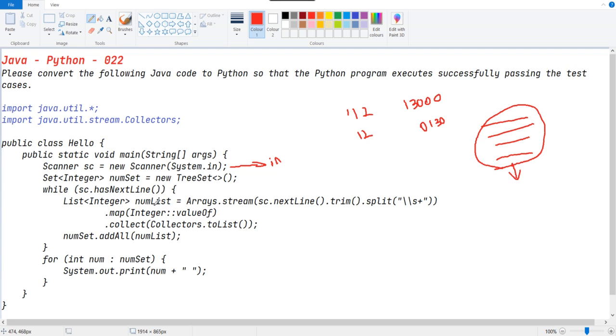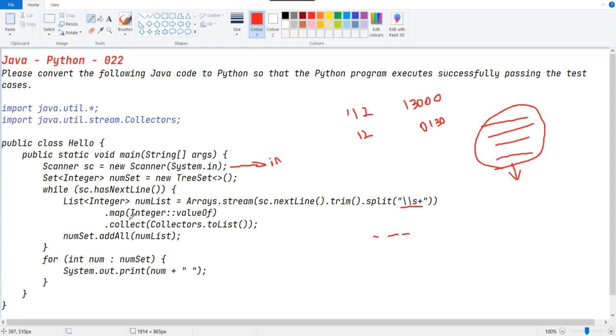Inside this while loop they are getting all those values which are separated by multiple spaces, which is nothing but a single space, double space, new line, carriage return, and all. This is the regular expression for finding escape cases.